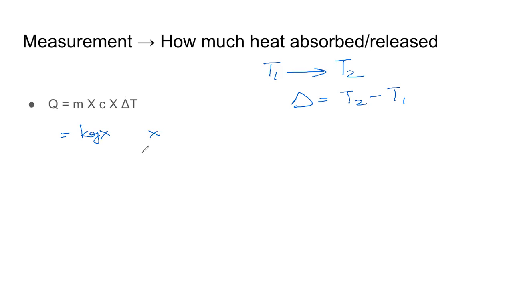Our delta T will be in centigrade. And if you remember, the unit of measurement of specific heat is joules per kg centigrade. Kg divided by kg is 1. Centigrade divided by centigrade is 1. What we are left with is joule, which is the unit of heat.